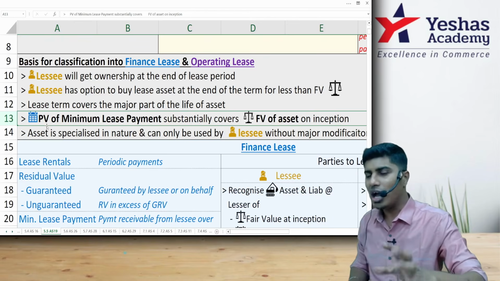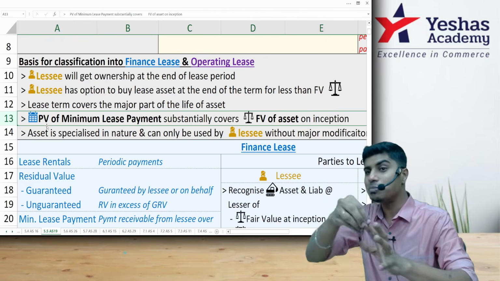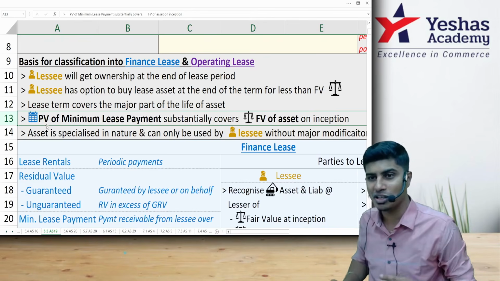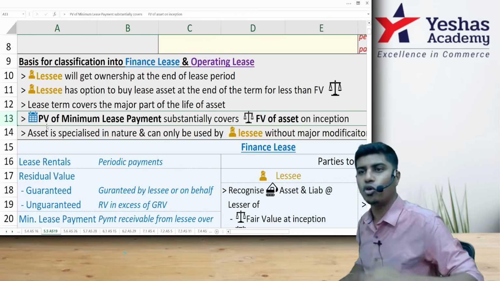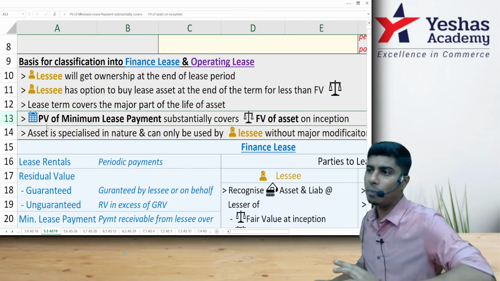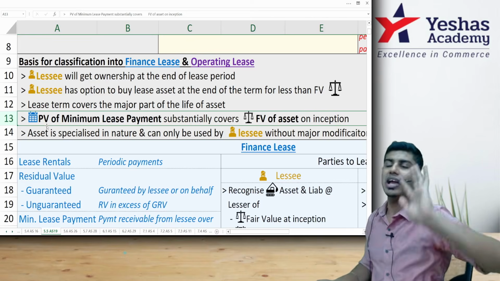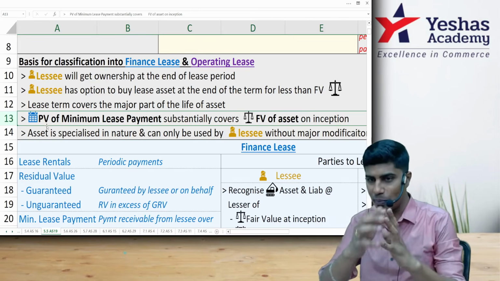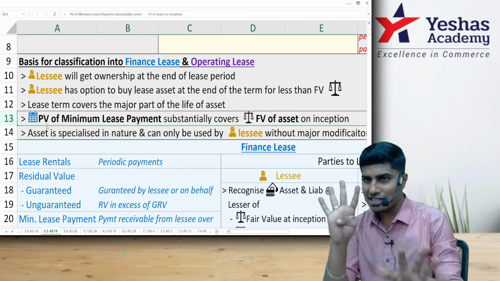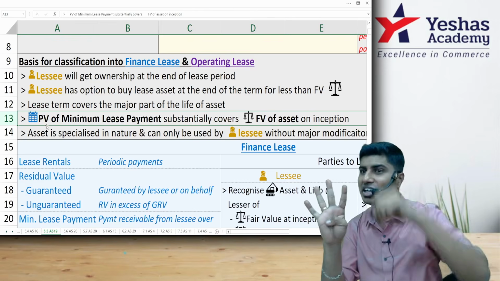Let's say you're paying 1 lakh, 1 lakh, 1 lakh, 5 times over 5 years. You get it? So I will say 1 lakh each is principal plus interest. Let's say the cost of the asset is about 4 lakh. I'm telling you, today if you pay 4 lakh, you take the asset. If you are paying in installments, I want you to pay 1 lakh every year for 5 years. If 4 lakh is the cash price, you pay 5 lakh, and 1 lakh is interest.